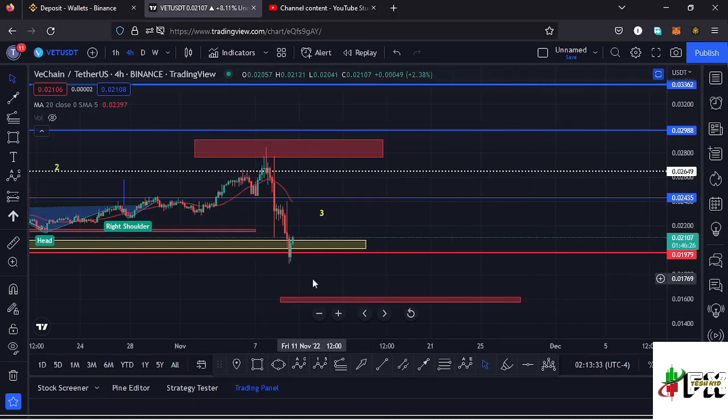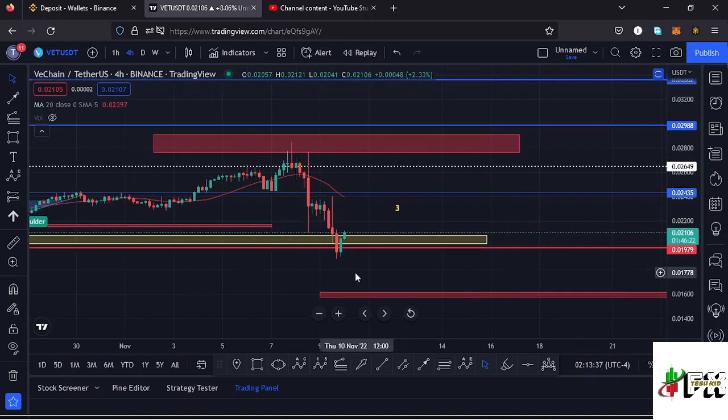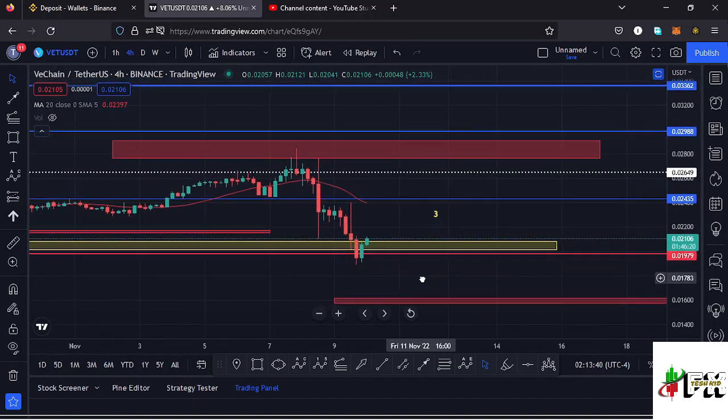And from whatever we are seeing here on the 4-hour chart, we are seeing a very nice impulsive movement to the upper side once more, and we are trying to break above the key area of resistance at around the $0.02 mark. And there are two possibilities over here that can play out.